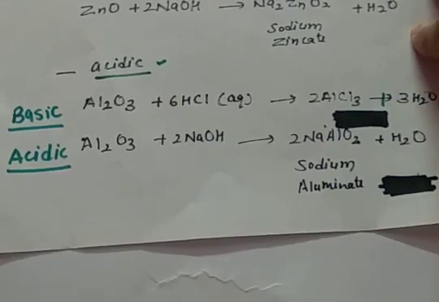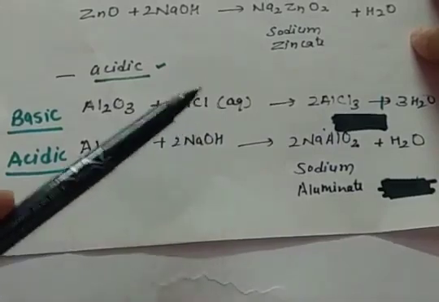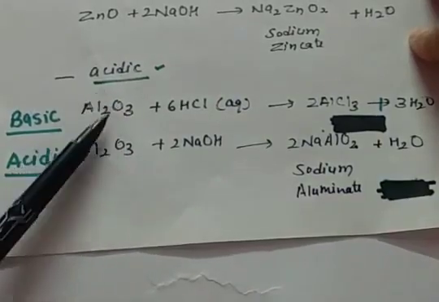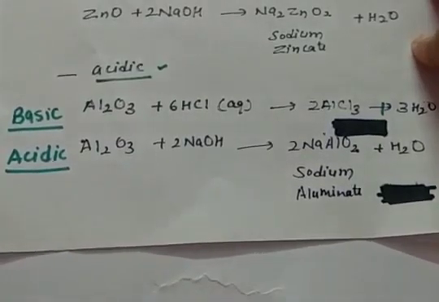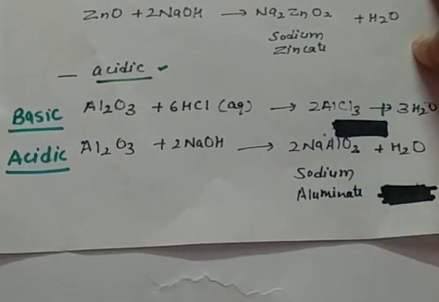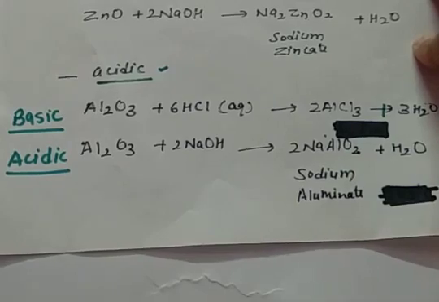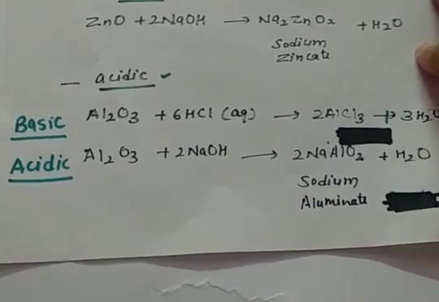When you can see here, acid is this and it is forming a salt, so what should be the one reactant here? It should be a base. So aluminium oxide is behaving as a basic oxide in one medium, whereas an acidic oxide in another medium. That is why these are called amphoteric oxides.